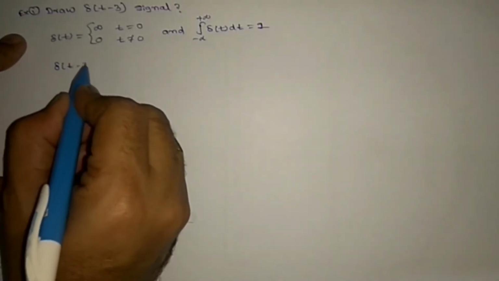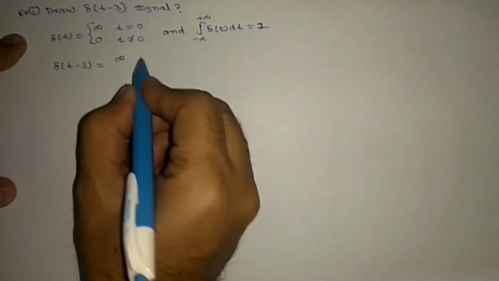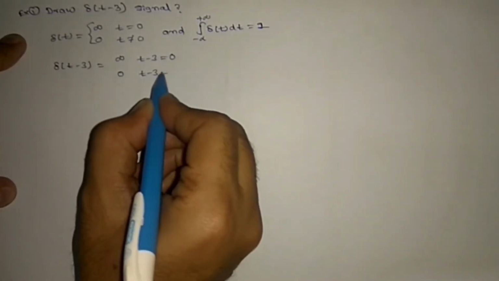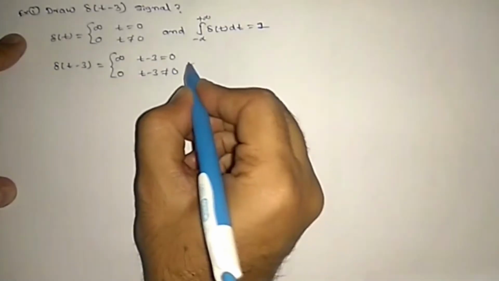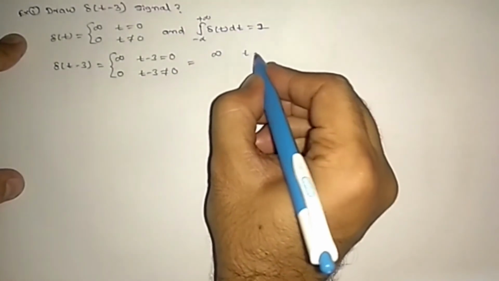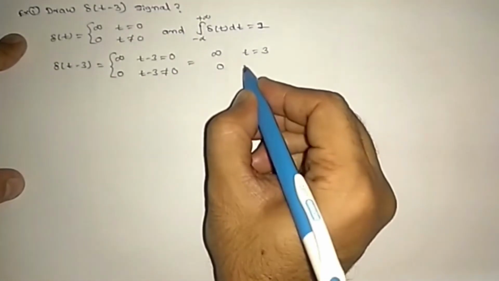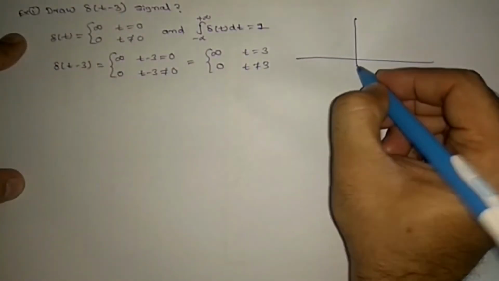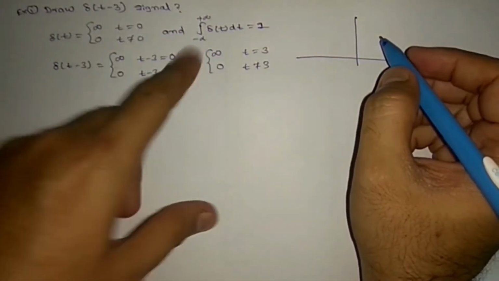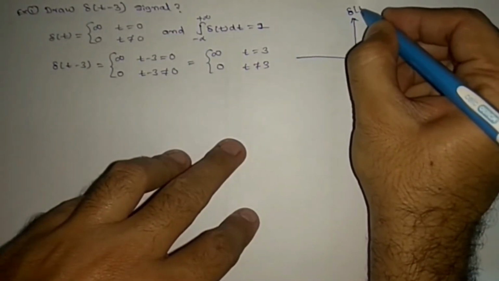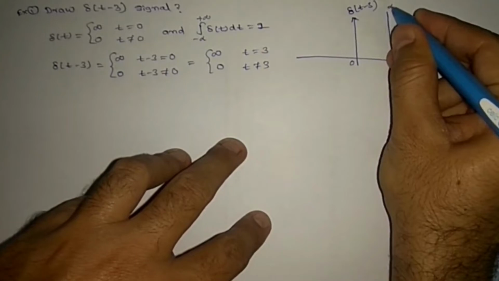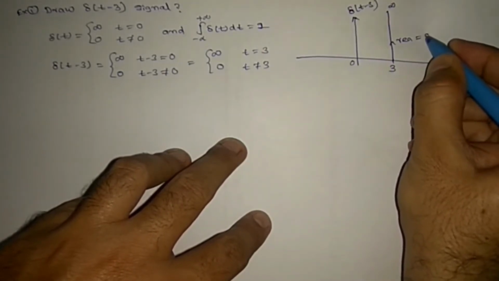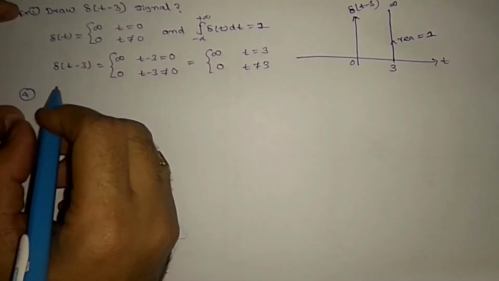Del of t minus 3 is infinity when t minus 3 equals 0, and 0 when t minus 3 is not equal to 0, right? Further, it is infinity at t equal to 3 and 0 when t is not equal to 3, right? If you draw this one, we have already seen the area will not change if you shift the signal. This is del of t minus 3. At 3 you have an infinite amplitude and the area is 1.